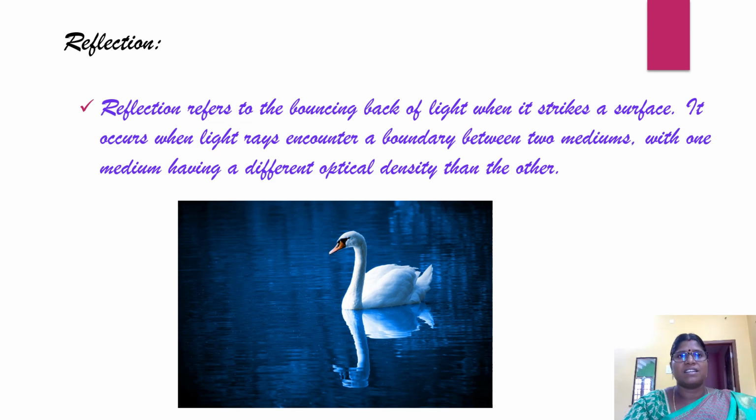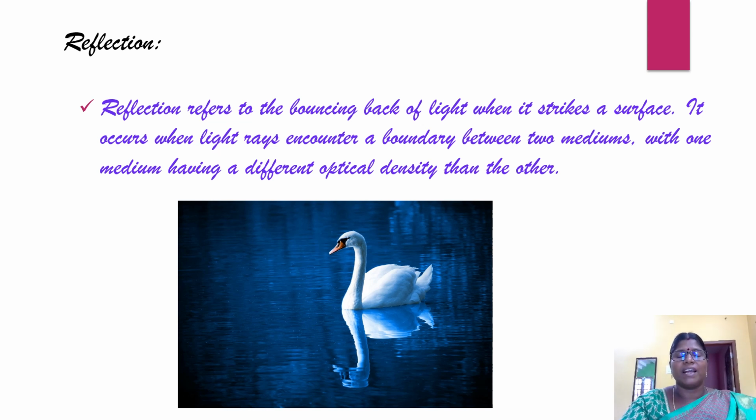Reflection occurs when light rays encounter a boundary between two media. These two media have different optical densities. For example, if light travels from air medium to water medium, it will strike an interface. The interface is the surface that separates these two media.